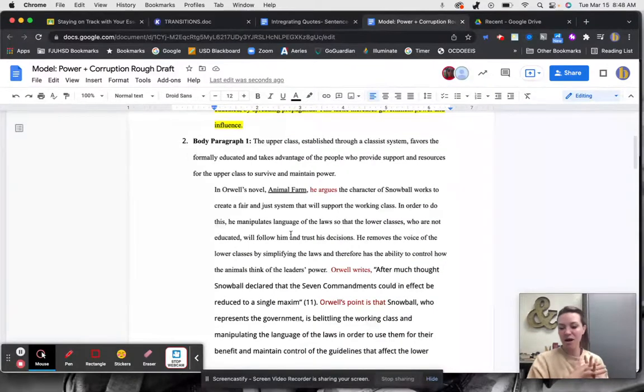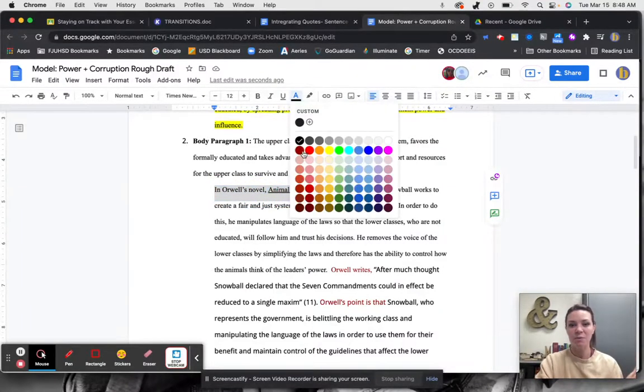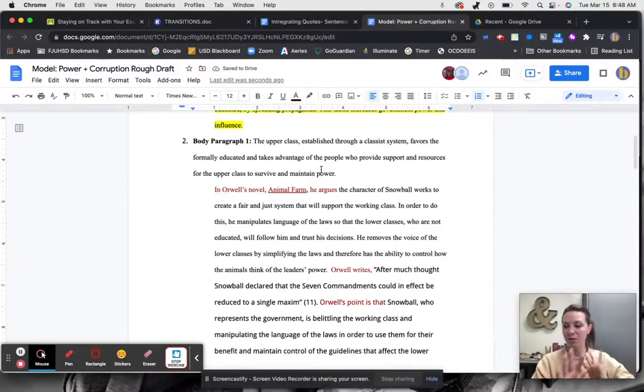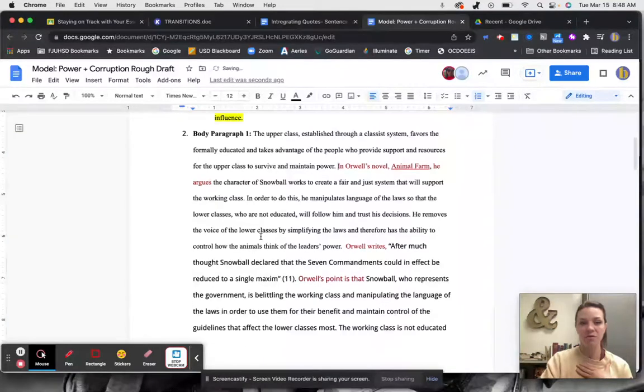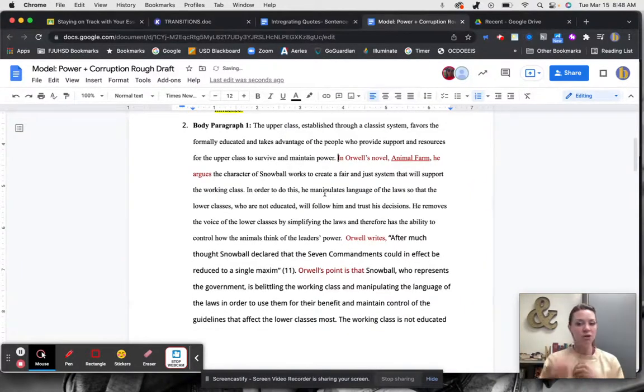All right, so now I've done 3 things to fit in my quote for the literature. I introduced the background by saying the novel and the writer. So, what kind of thing it is, who wrote it, and what's the title. So, you can use this as well to set up your background of your literature. So, I wrote in Orwell's novel Animal Farm, he argues, so the writer argues, and then I set up the background of who the character is that says the quote, why he's saying the quote, and why it matters in the bigger picture of Animal Farm.